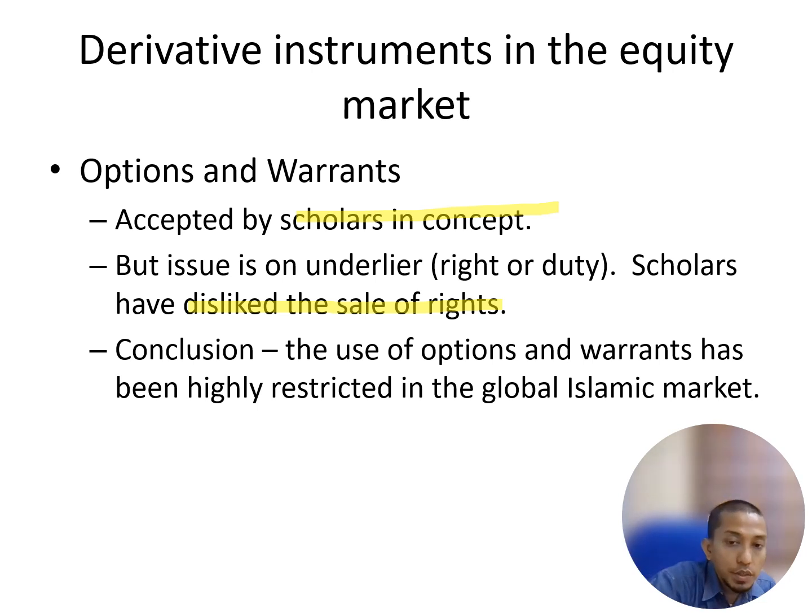I am entitled to purchase at 1 ringgit. Hey, you want the share? The value of the share is now 4 ringgit. You buy from me. I sell you my right at 2 ringgit. That is the sale of right. The sale of right is the issue because we sell something that does not belong to us yet. So it is better that you purchase first and then you sell. It is better like that.